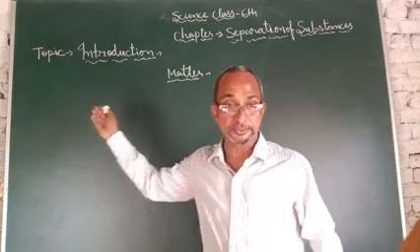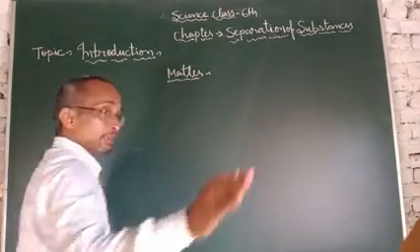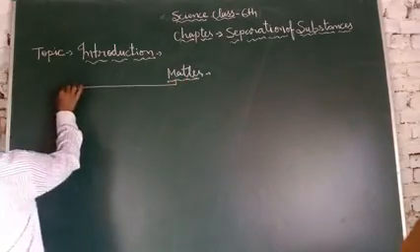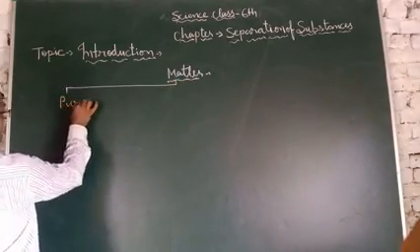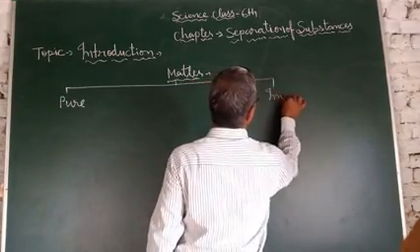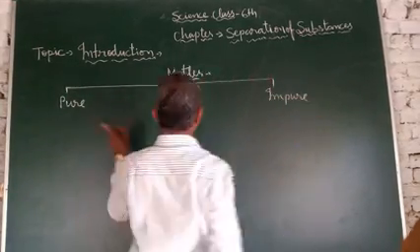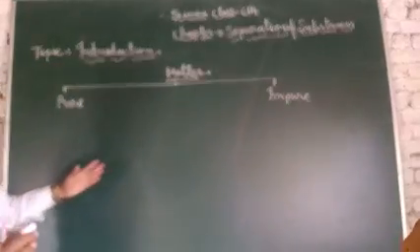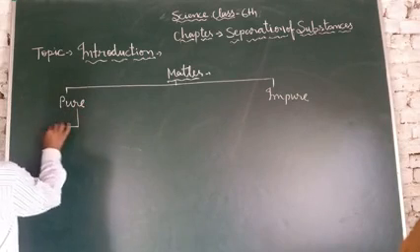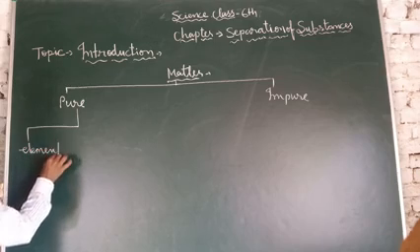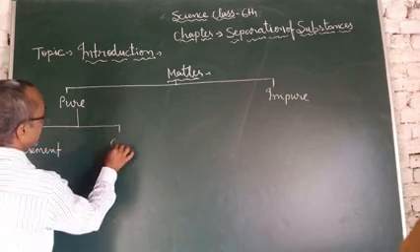All matter you can classify into two parts: pure and impure. Further, pure matter is classified into two forms: element and compound.